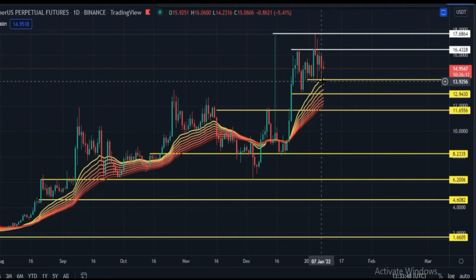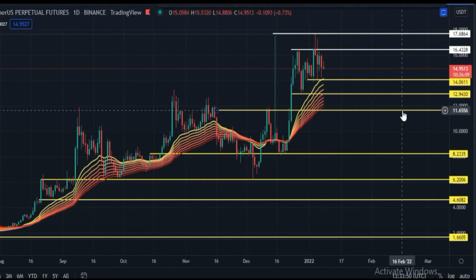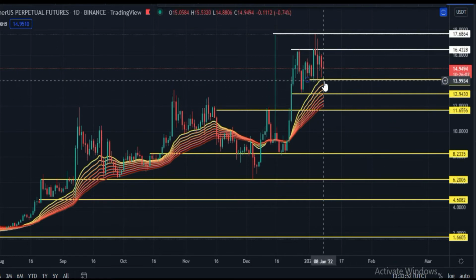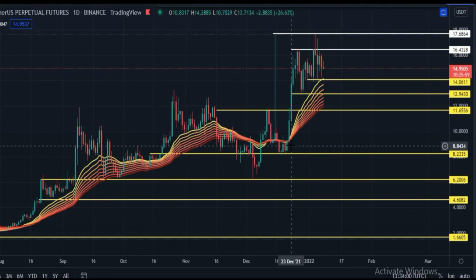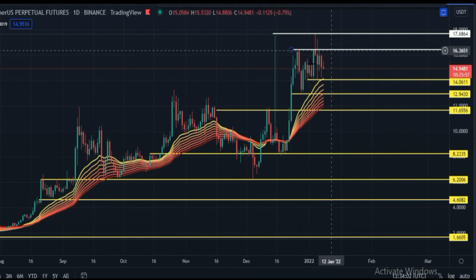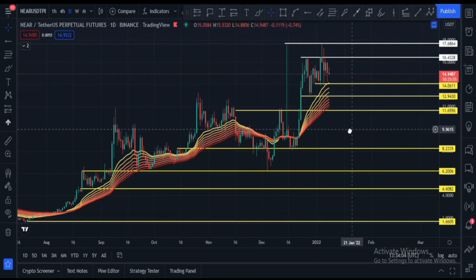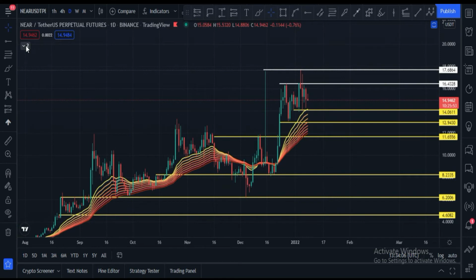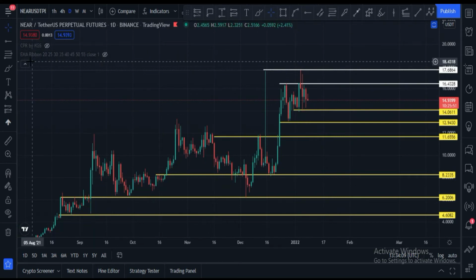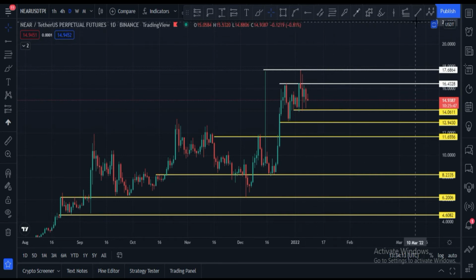The daily EMA ribbon is very strong and it is at the same price where this support area exists, at the $14 price zone. That is why this area is very important, and it is creating a pattern which is called a bull flag. Let me please show you. For this I have to hide this, and let me please do this.